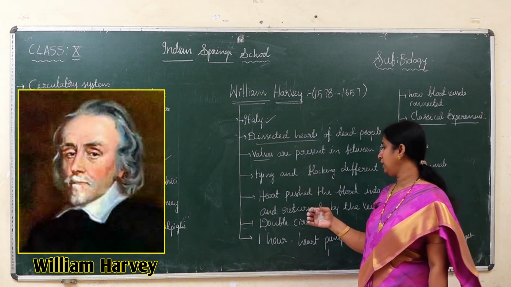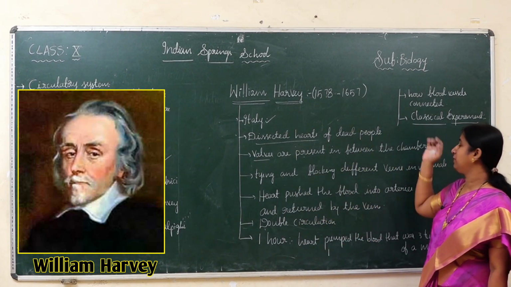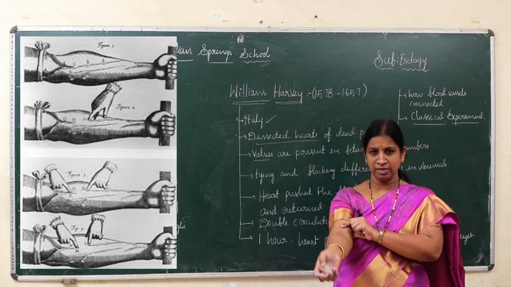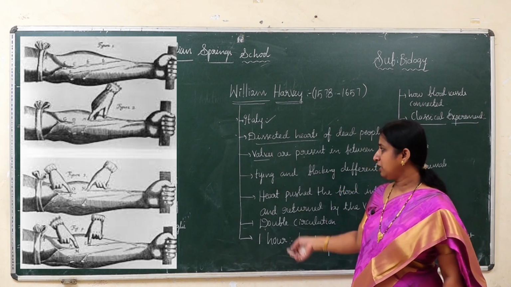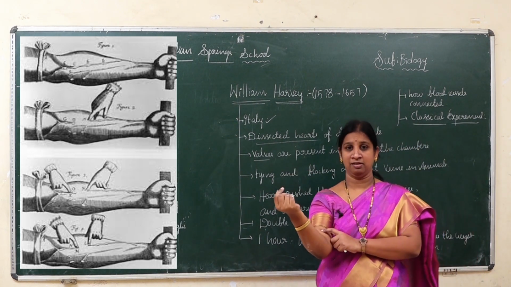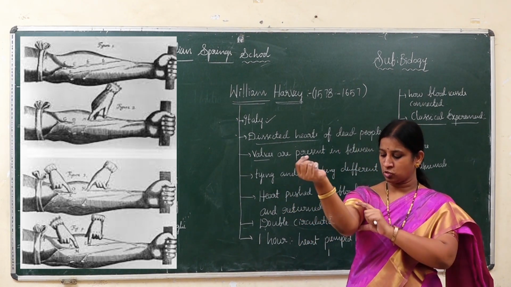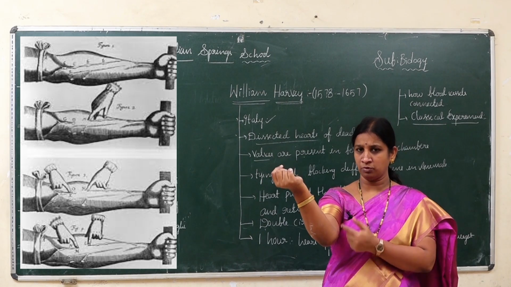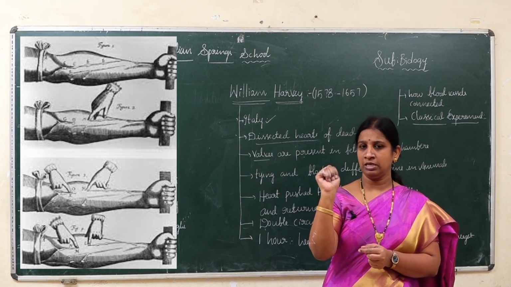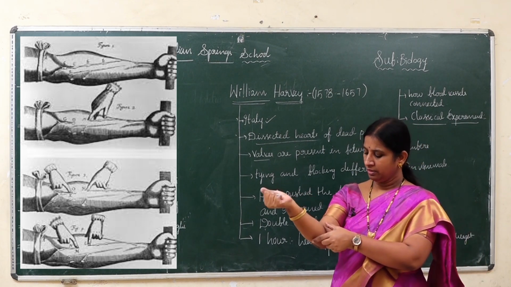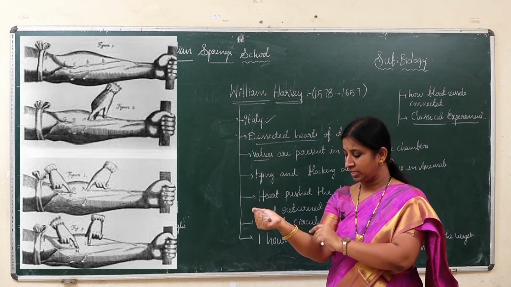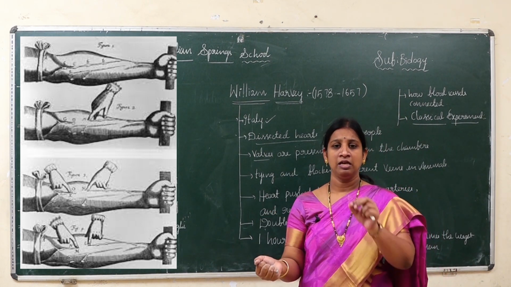Same like Fabrici, he also did one classical experiment. In that experiment, he took a tourniquet and tied it very tightly to the hand. Actually Fabrici did experiments on legs, but he did experiments on the hand. He applied one tight bandage tourniquet above the elbow, and then instructed to close the palm and apply force like this. When we apply the force, we can see how the blood vessels bulge.